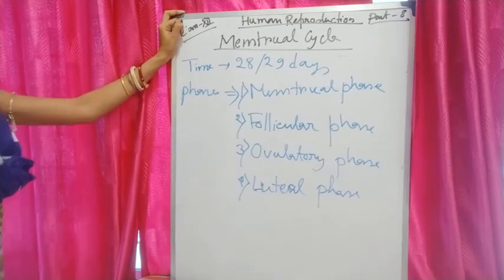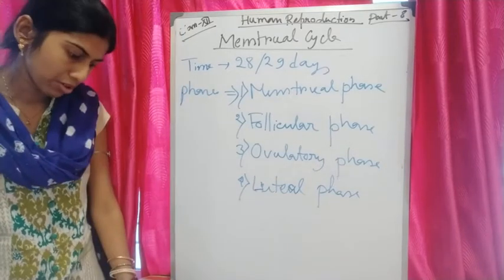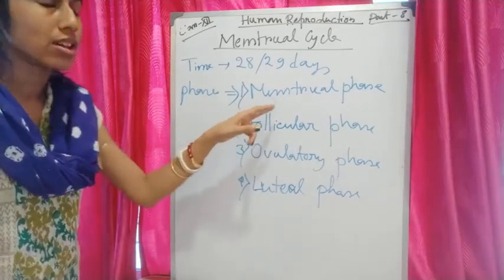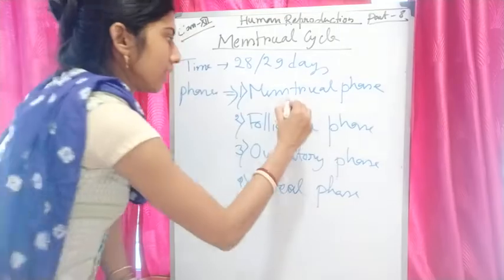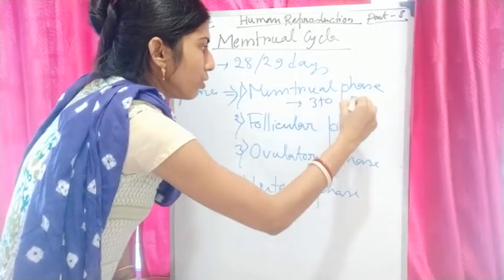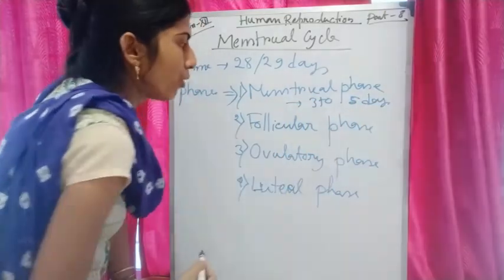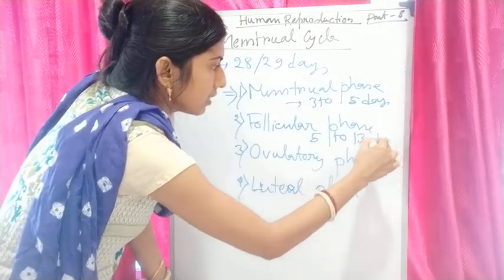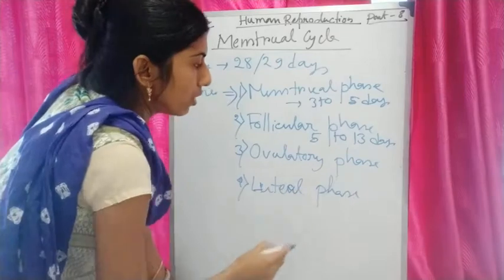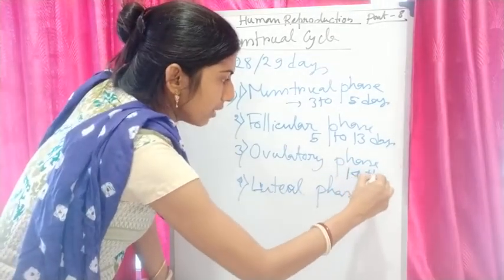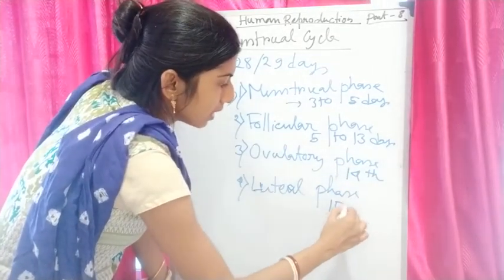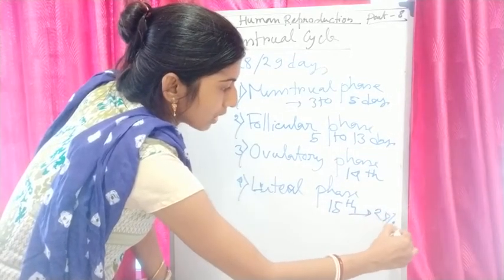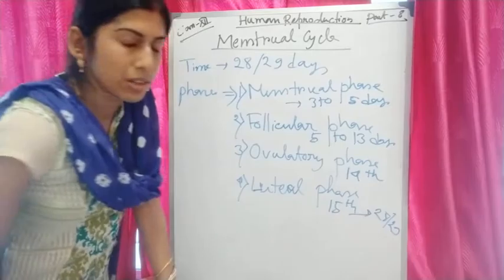So four main phases are there in case of menstrual cycle. First one is menstrual phase, which lasts from 3 to 5 days. Then follicular phase, it is from 5 to 13 days. And ovulatory phase, it is the 14th day. And from 15th day to 28 or 29 days, the luteal phase.